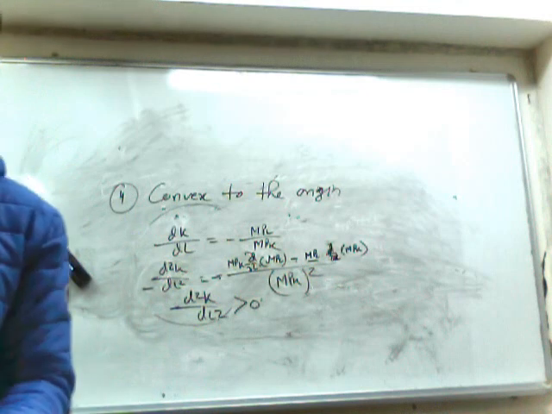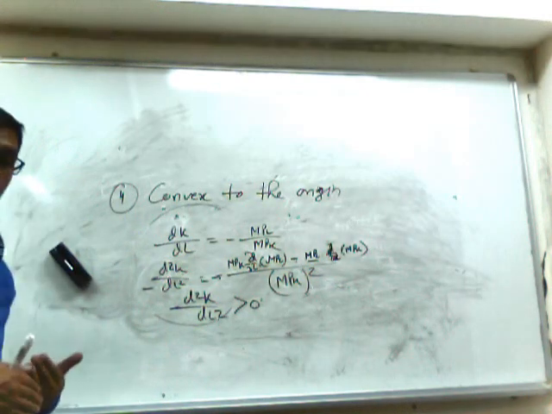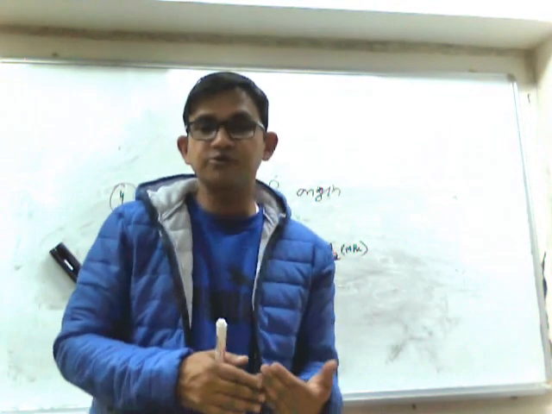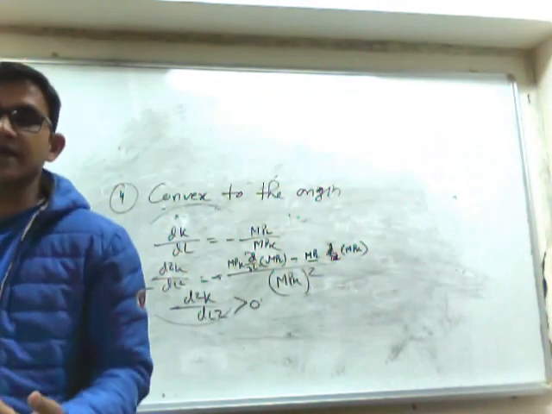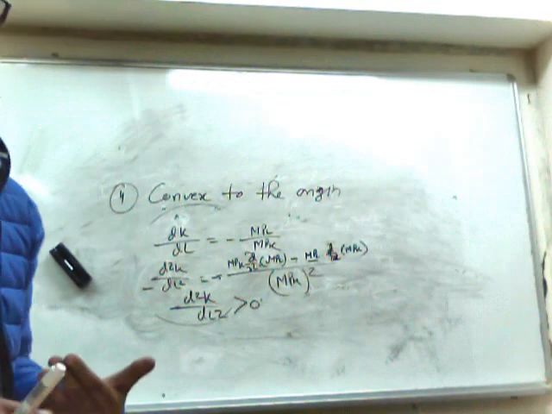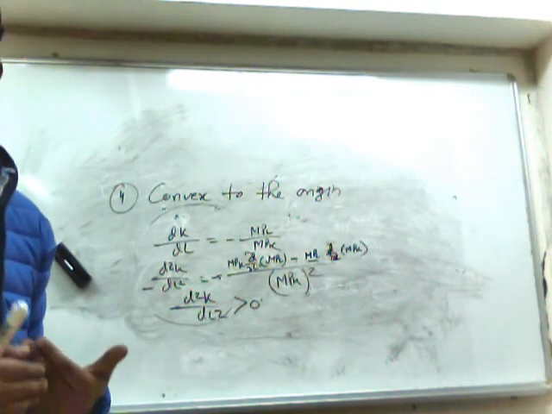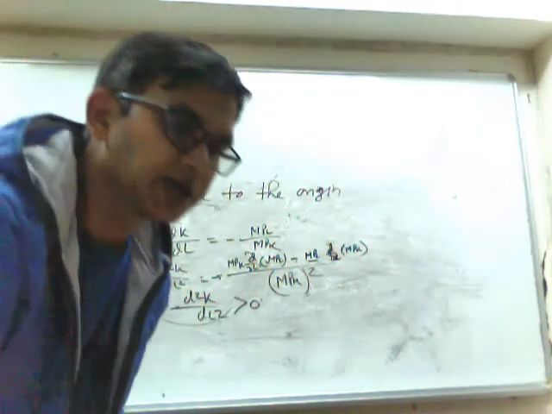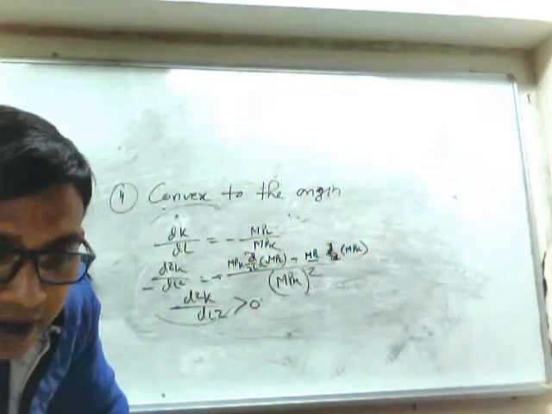That means the producer's cost constraint. For that we have to introduce the isocost line, and finally we can reach the producer's equilibrium. So in the next discussion we will discuss the isocost line and producer's equilibrium.